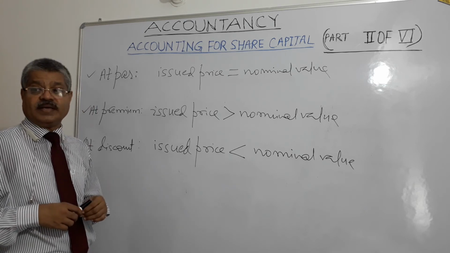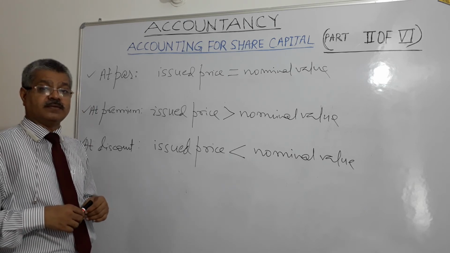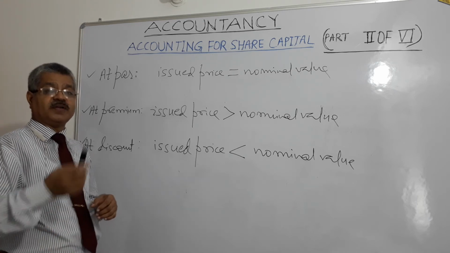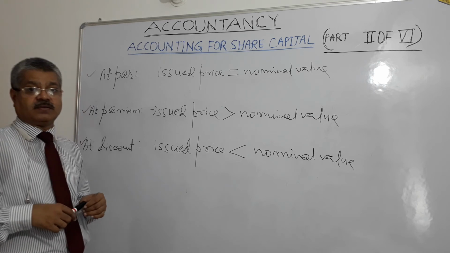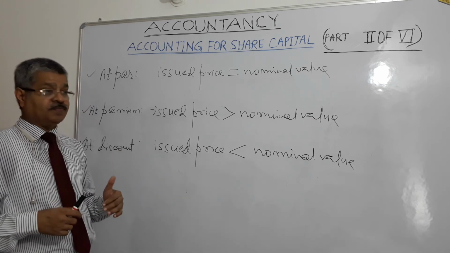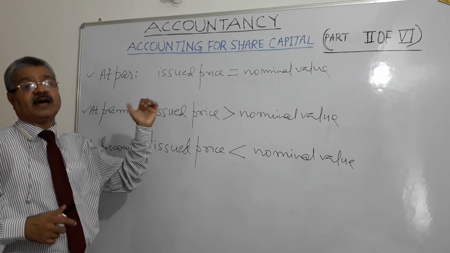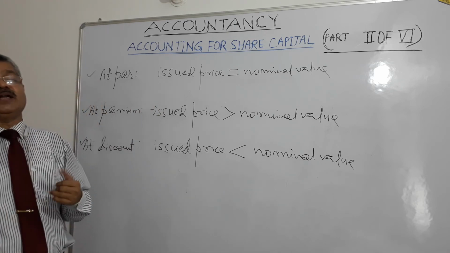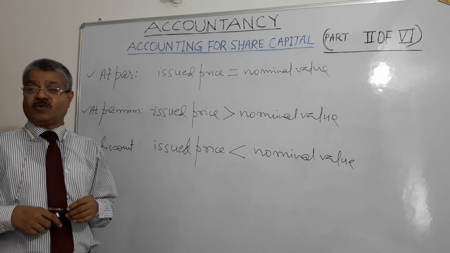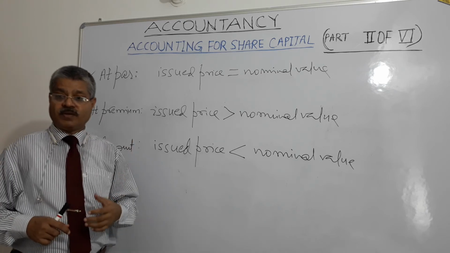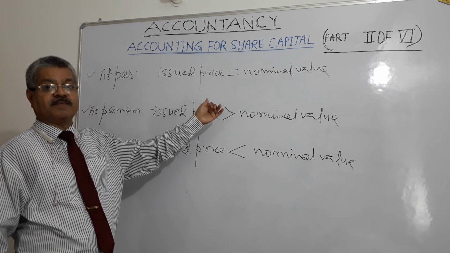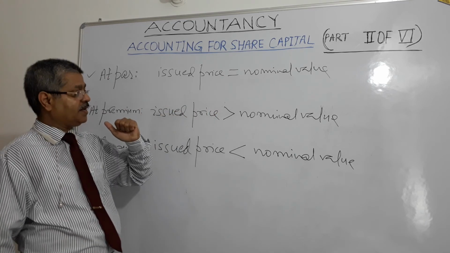Issue of shares. Capital of a company can be gradually collected as per the financial needs of the company. It's not necessary that the company raises the entire authorized capital in one go. It may raise it over a period of time depending upon its financial requirements. The first installment generally is along with the application, called application money.